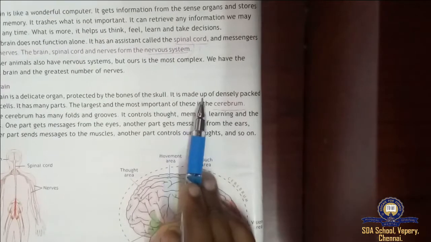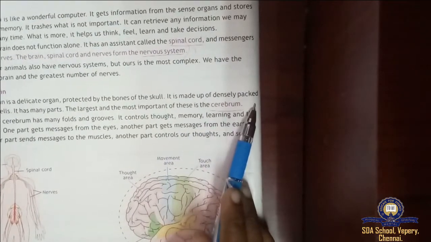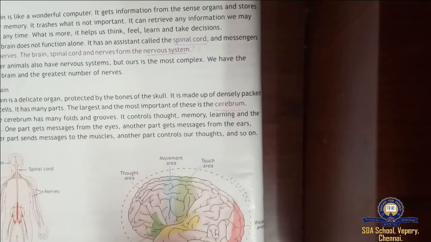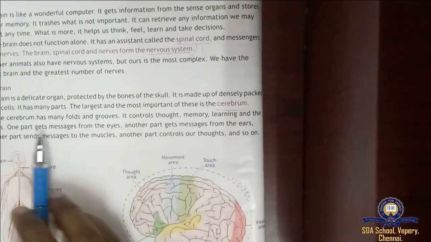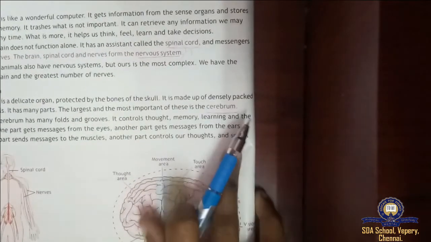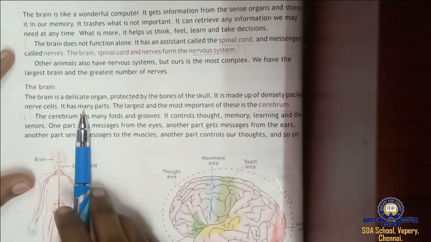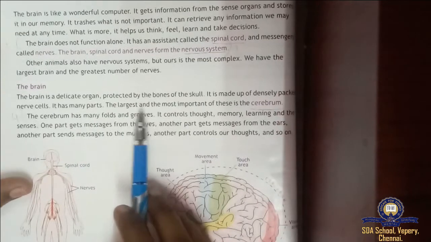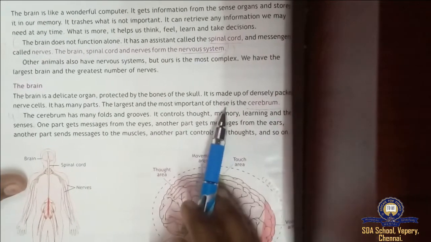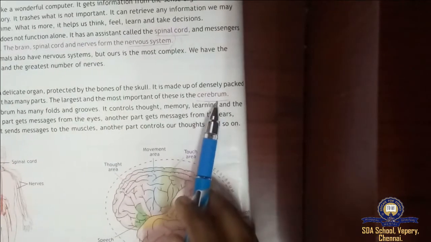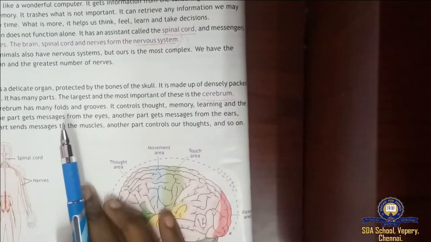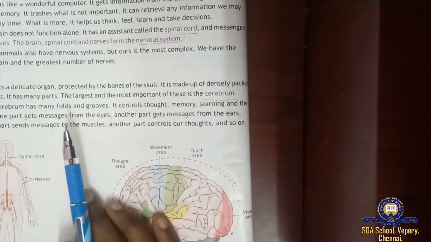It is made up of densely packed nerve cells. Densely means very thick. It has many different parts. The largest and the most important of these is the cerebrum. I'll just write and show you. Cerebrum.